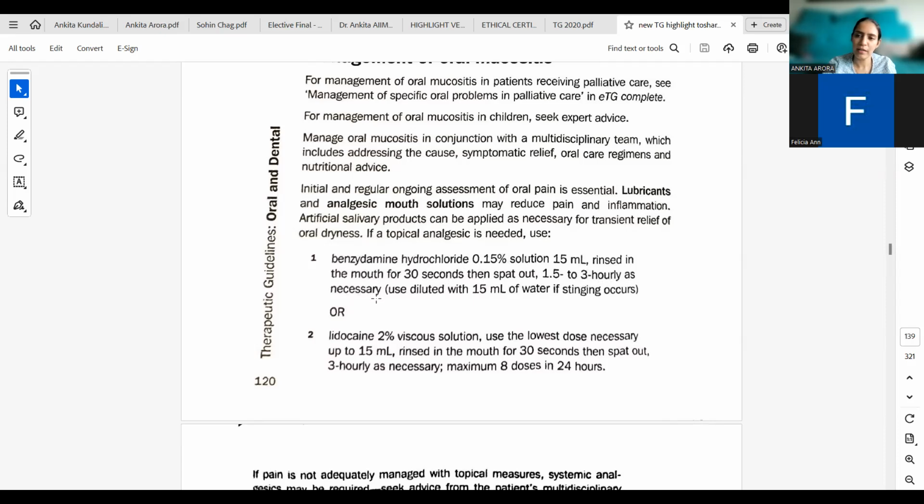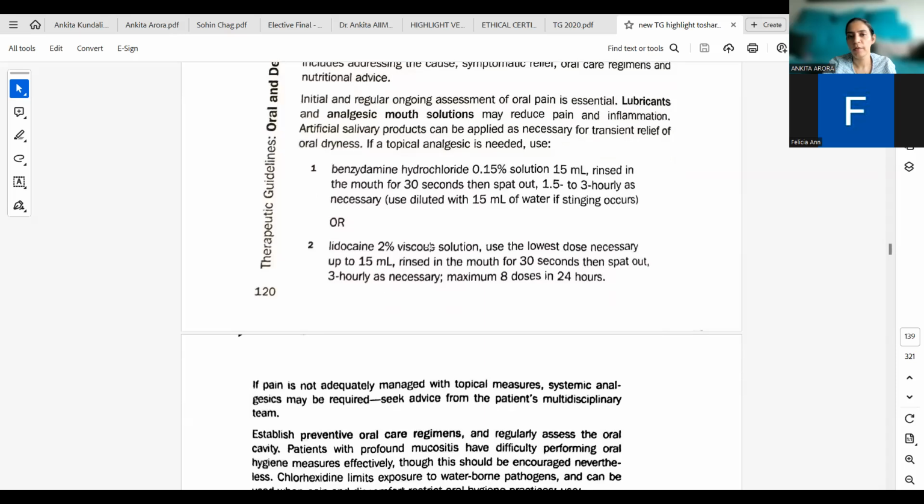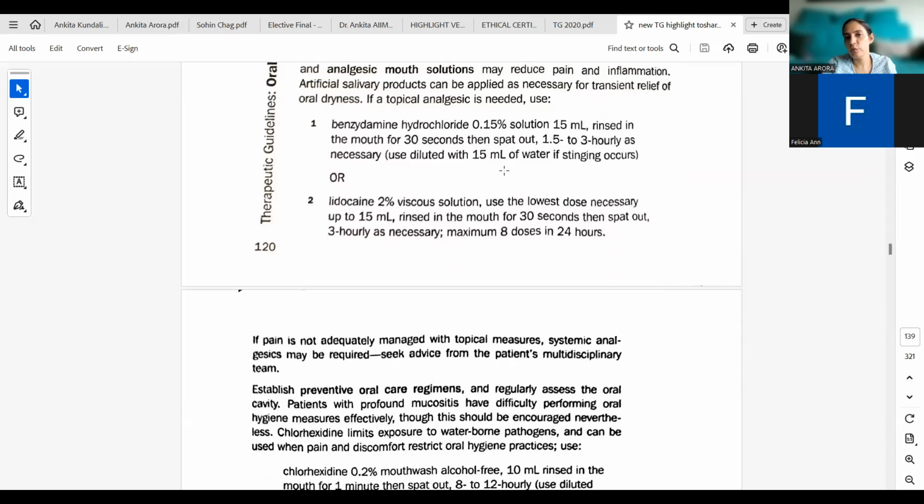So it is a painkiller. It depends upon how much pain relief the patient wants. 1.5 to 3 hourly, it can be repeated, swishing in the mouth and spitting out. Use diluted with 15 ml of water if stinging occurs, if it is giving a stinging or burning sensation because the mouth is inflamed already.